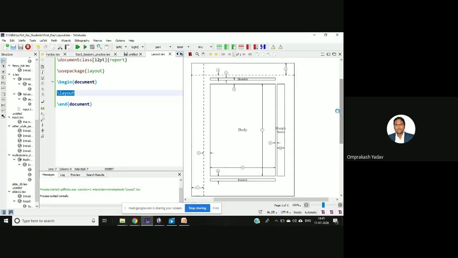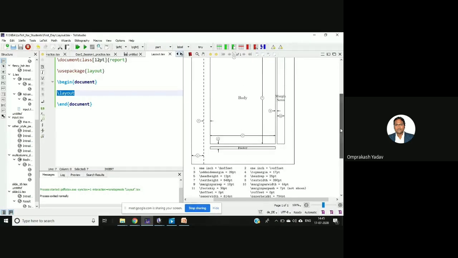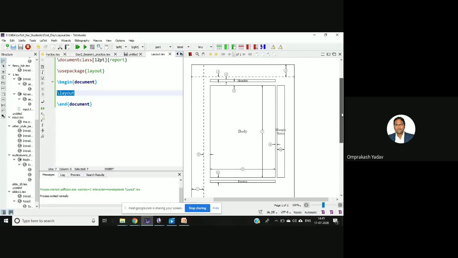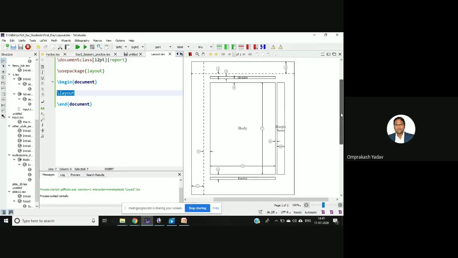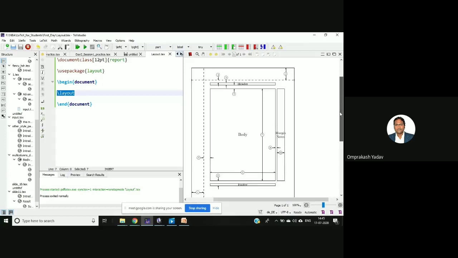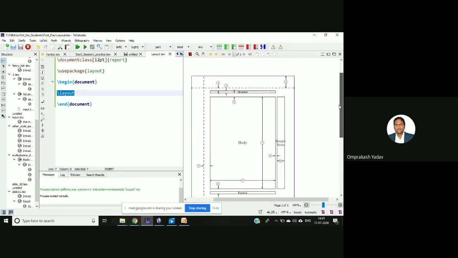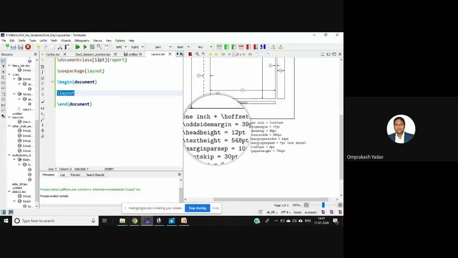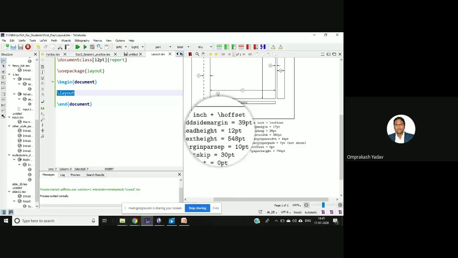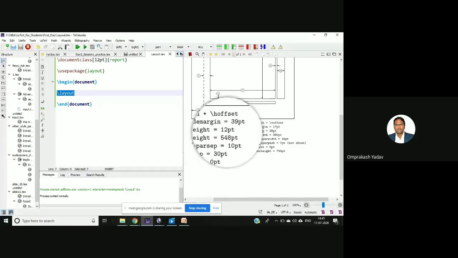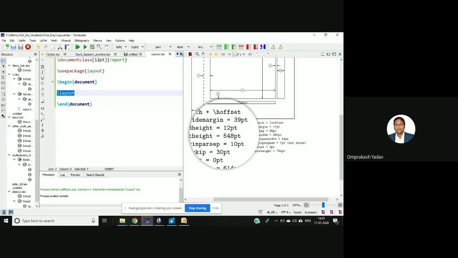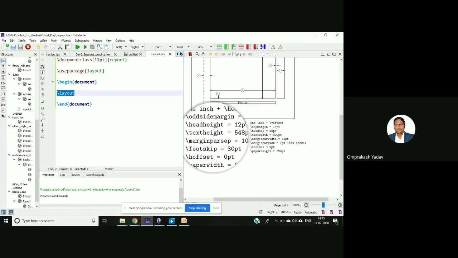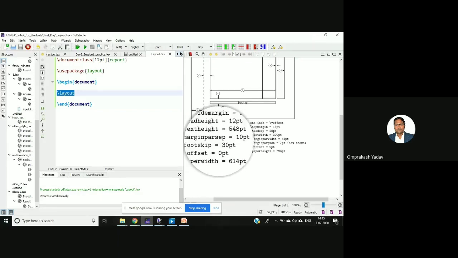Can you see this? It's very small, but what I want to say is this will display the basic structure of the report, how it will look on your A4 paper. Okay, so it will display that, and if you see here below, it will also mention the margins. For example, the third point is odd side margin, which is 39 point. Head height is 12 point. Text height is 548 point. Margin par shape is 10 point. Okay, foot skip 30 point.